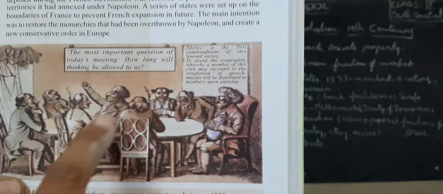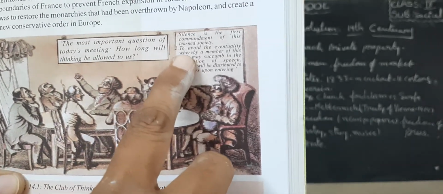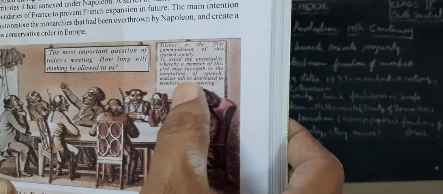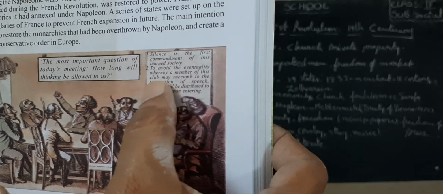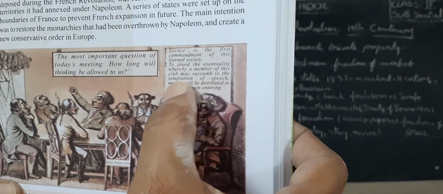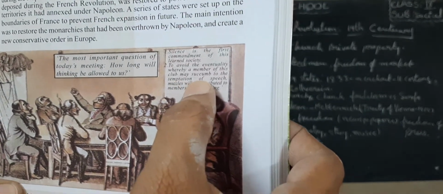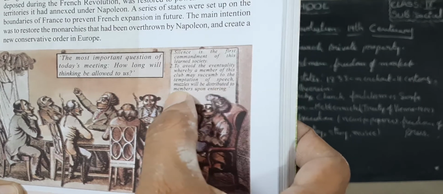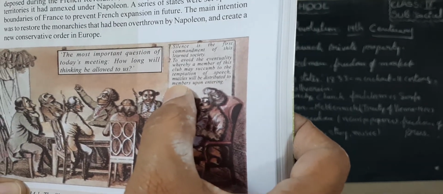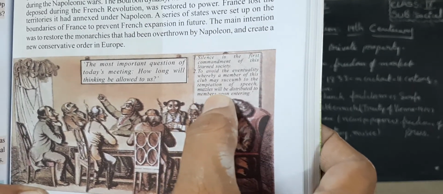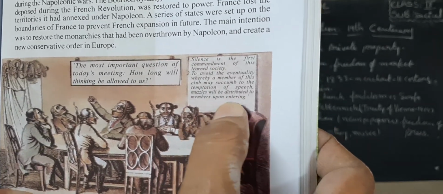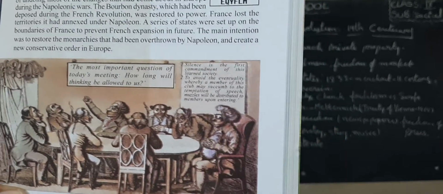This is a learned society. Next one, to avoid the eventuality whereby a member of this club may succumb to the temptation of speech, muzzles will be distributed to members upon entering.